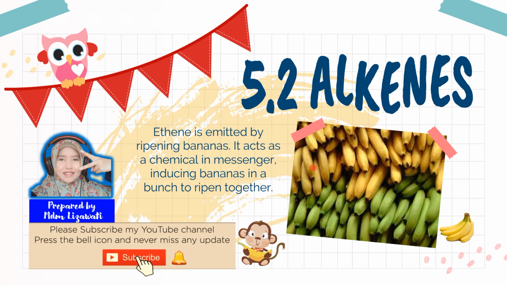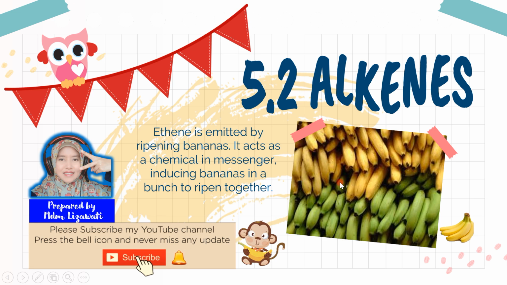Right, for today's topic is about 5.2 alkene. So in our daily life, you can see a bunch of banana. It does not ripen together. Why? So this is the reason. Actually, the ripened bananas will emit a gas that is called ethene. Ethene gas reacts as a chemical messenger, so it will induce bananas in a bunch to ripen together.